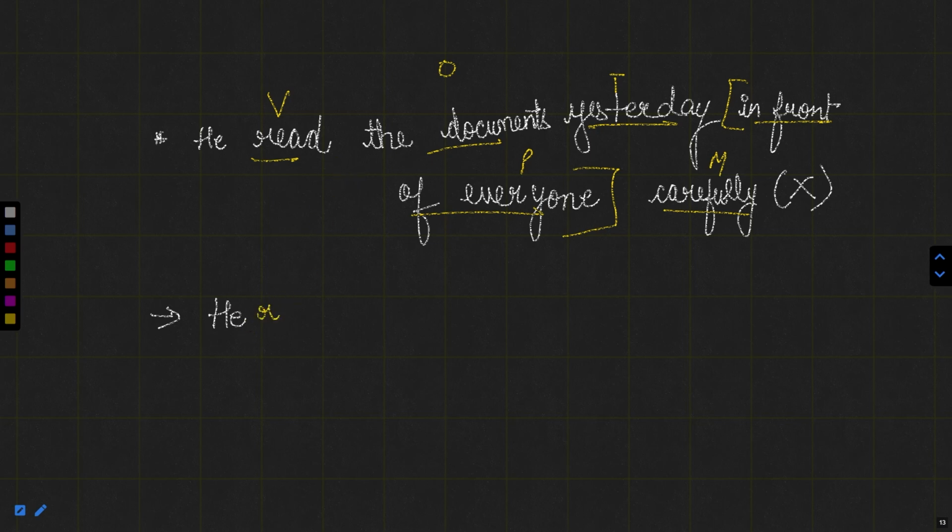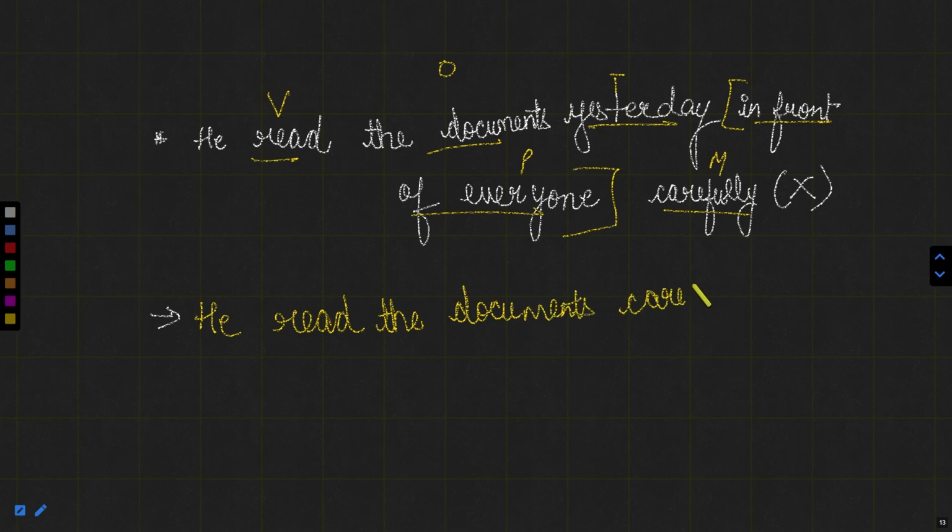So he read, okay, let me write this with the same color pencil. So let us write the entire sentence with this color. He read the documents carefully. First of all, we'll have the manner.